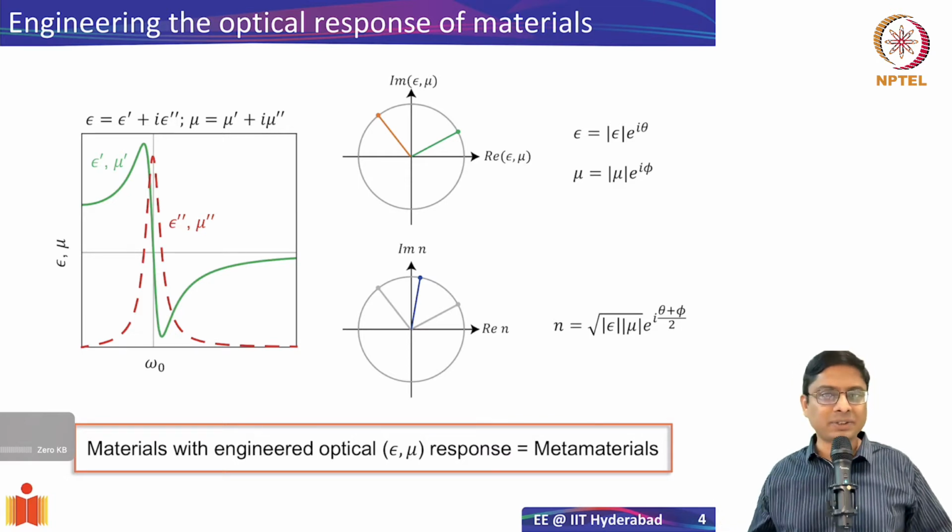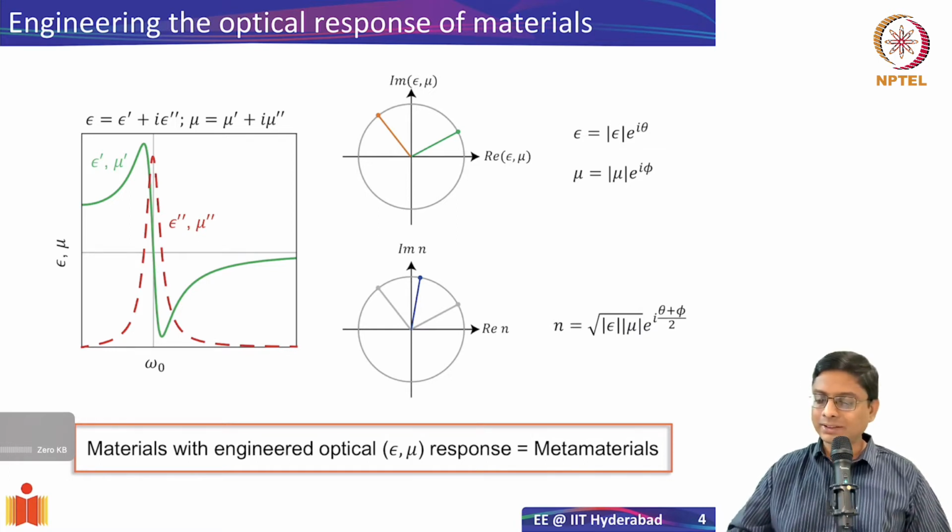But epsilon anyway, we have seen it's plausible. And I've already shown this slide once, I think in the first or second week, wherein we talked about this, and then we said I can represent that epsilon and mu in the complex plane in this fashion. So in the real axis I can have one of these. Real axis is x-axis, my real part of epsilon or mu, y-axis is my imaginary part, and then I can show, let's say for example, I'm considering mu.